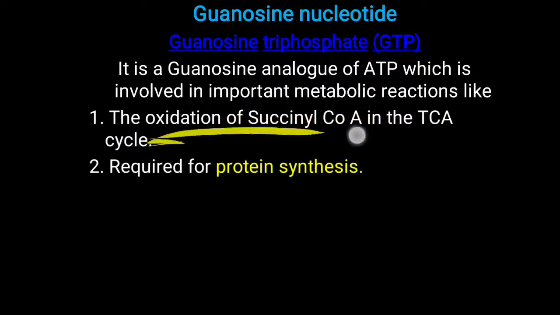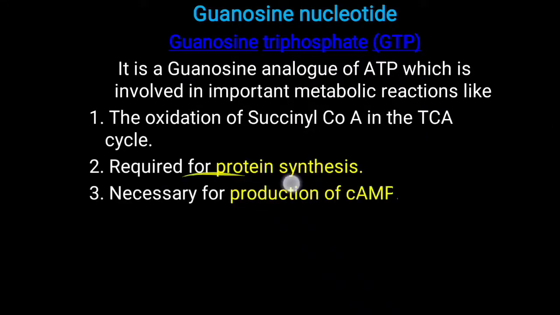So already you know that when you write this reaction, you write GTP instead of ATP. So in this reaction, GTP is generated instead of ATP in the TCA cycle. Further, it is required for protein synthesis. It means simply, whenever you write a step of translation, you write that GTP is converted to GDP. So GTP is particularly required for protein synthesis.